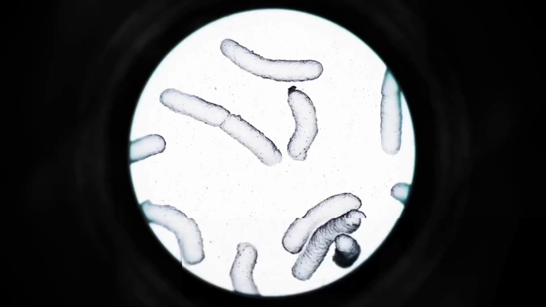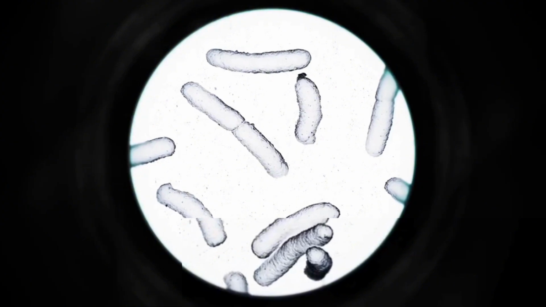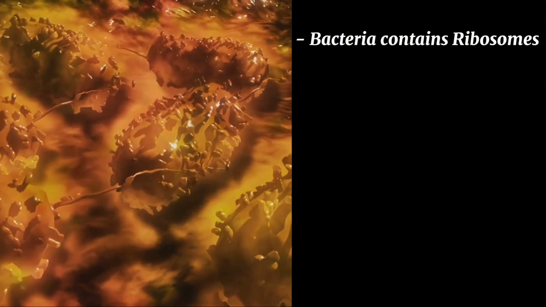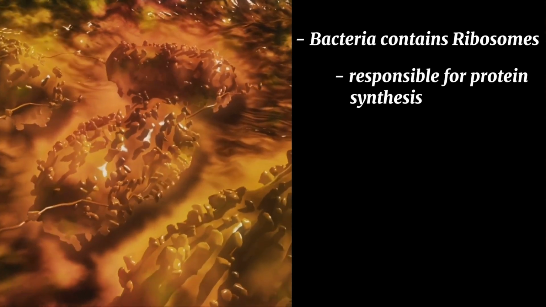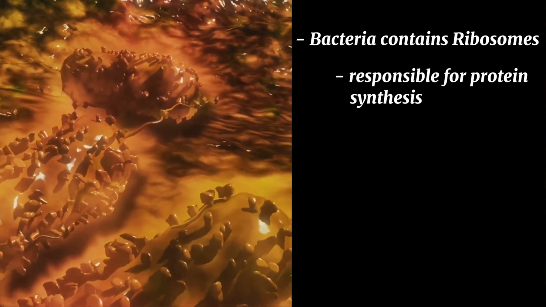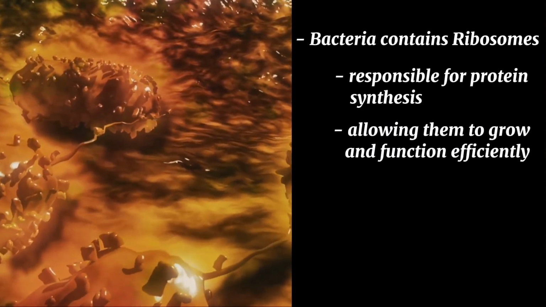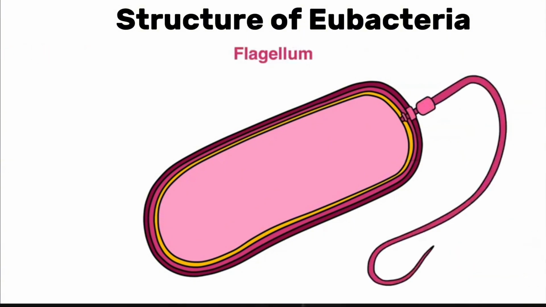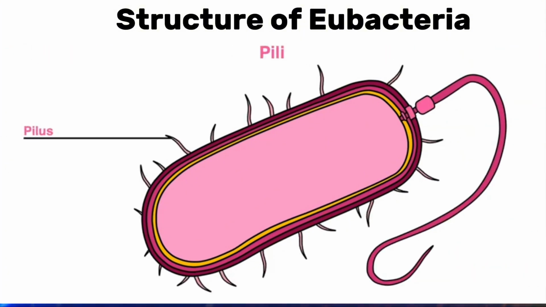Instead, their genetic material, DNA, is found in a single circular chromosome that floats freely in the cytoplasm. Additionally, bacteria contain ribosomes, which are responsible for protein synthesis, allowing them to grow and function efficiently. Some bacteria also have additional structures like flagella for movement and pili for attachment to surfaces or other cells.